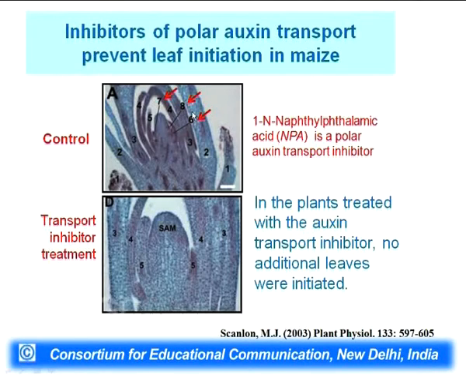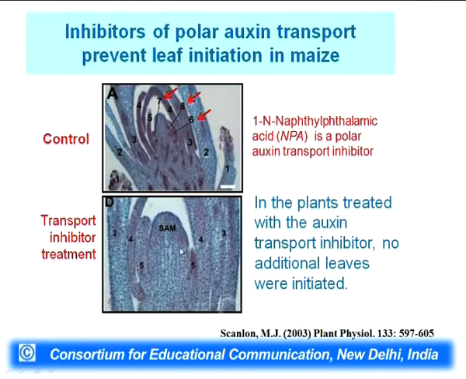Now, the experiment that was carried out is that one applied one inhibitor called naphthylphthalamic acid, that is called NPA. This NPA is an inhibitor for auxin transport, and if you apply this NPA, it may behave like a pin mutant, because the other one is genetically made defective in auxin transport. Here, by a pharmacological application, you are making impaired auxin transport.